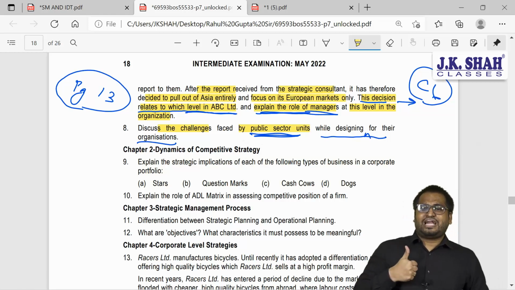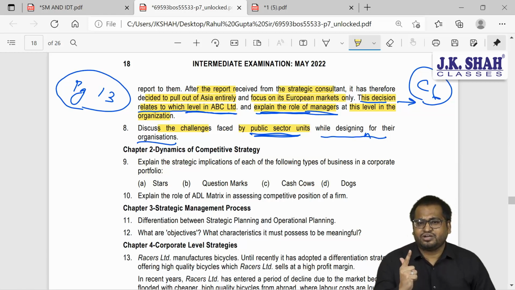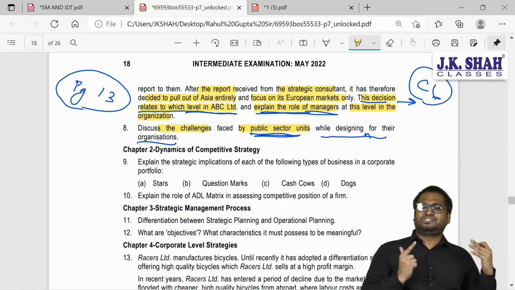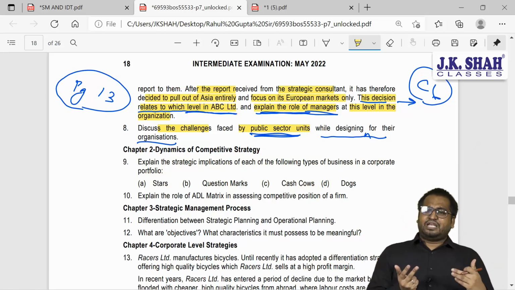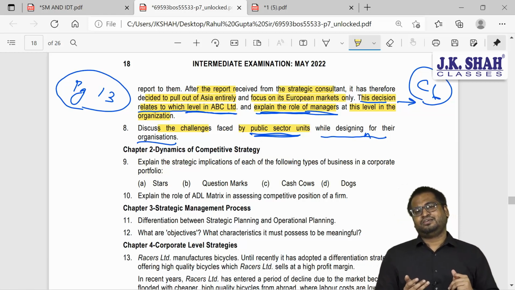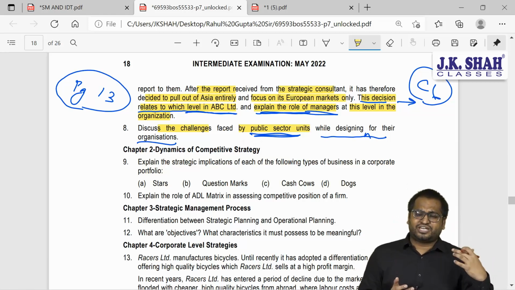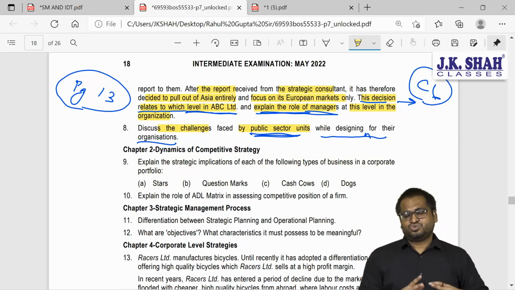They have less strategic autonomy. They cannot open diversified business. They cannot start some other business. Number 3, issues get politicized. Government has some control. Legislature and politicians have some control over them. So these are the challenges that they face.